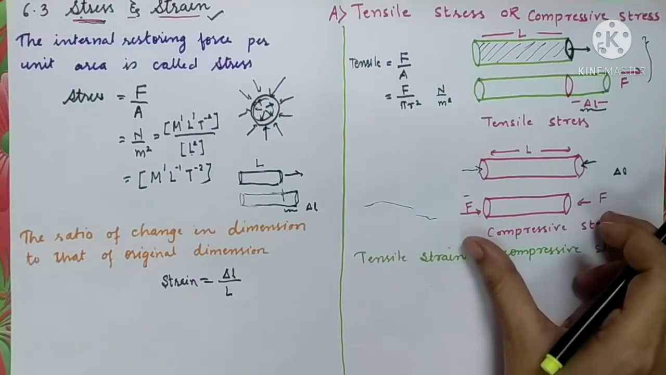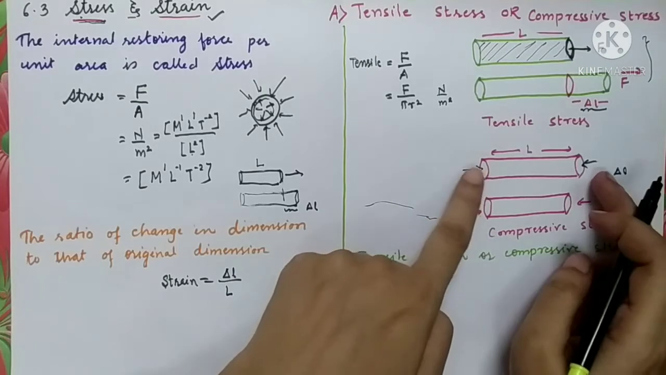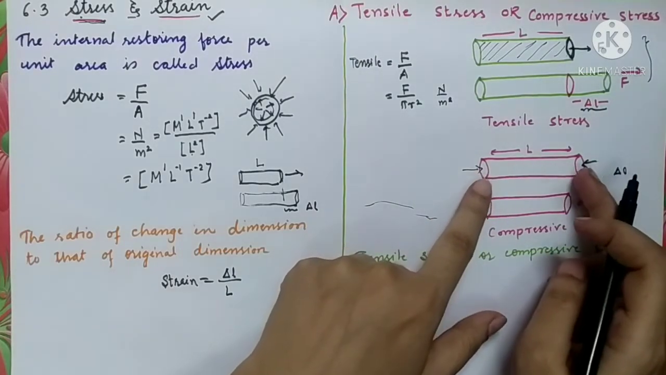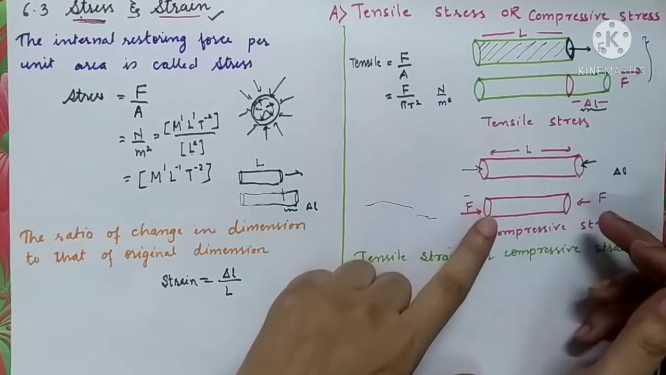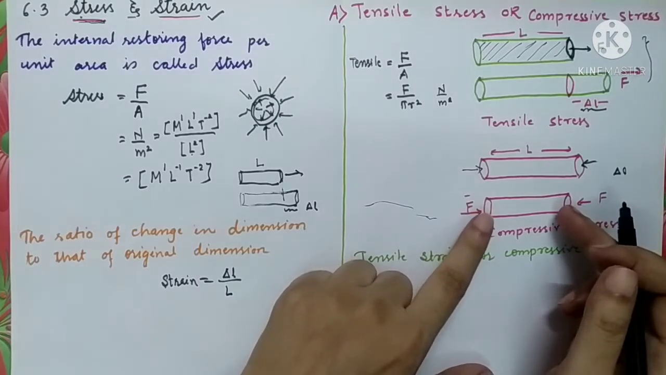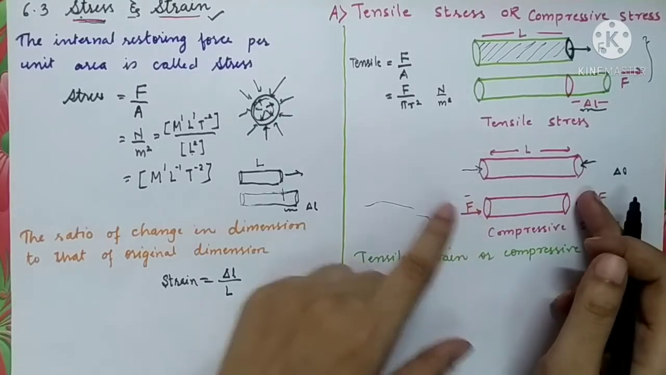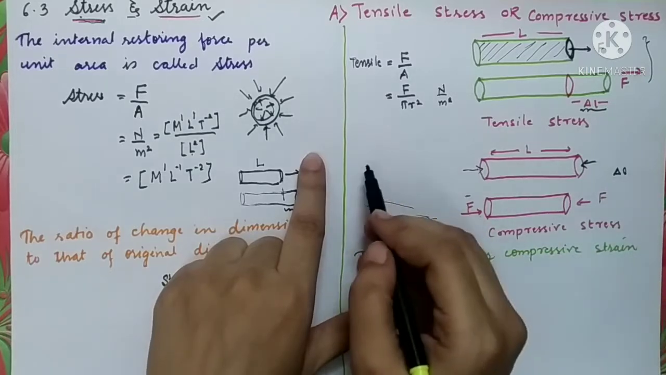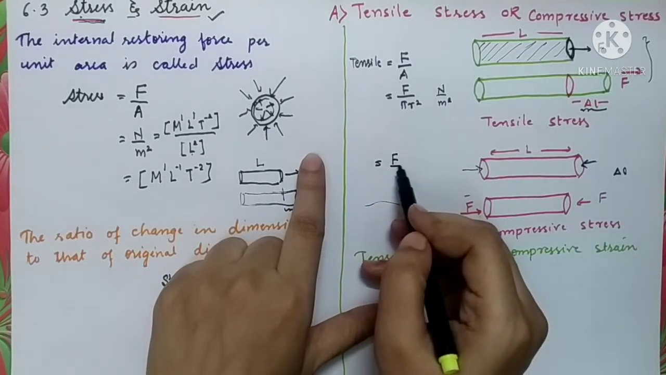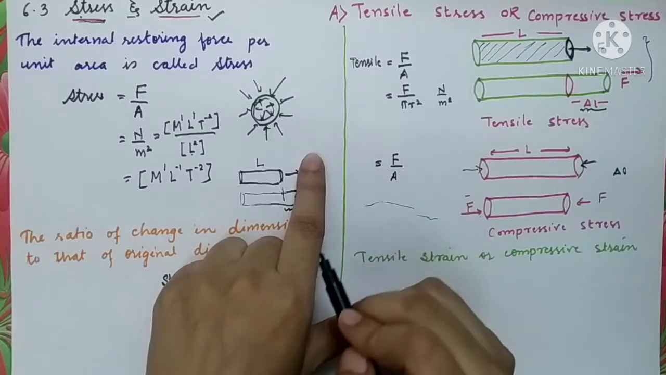Similarly, compressive stress. Here the change in length corresponds to the decrement in the length of the wire, and the object has been compressed. It is also of the same type. So in that case, compressive stress will also be defined as applied force per unit area.